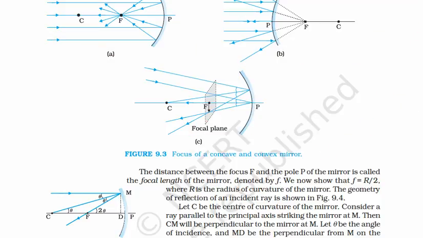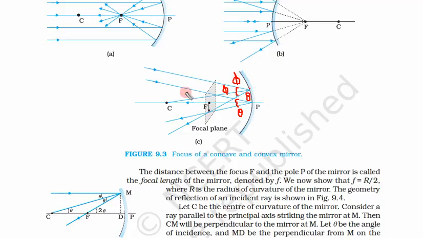So let us see it once again. Light beams are falling, but they are not parallel to the principal axis. This first beam of light makes some angle theta with the principal axis and reflects at angle theta according to the law of reflection. This second light beam is making some angle phi with the normal. How do we draw the normal? We simply connect the center of curvature with this point. So this is our normal. This angle is phi, this angle is also phi, so it reflects at angle phi.